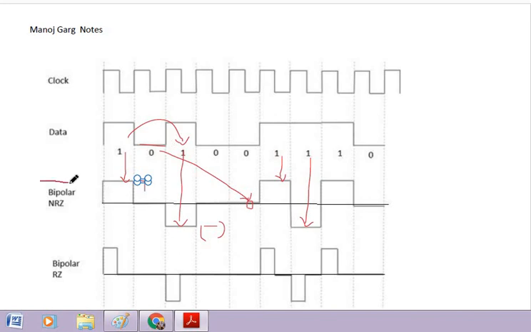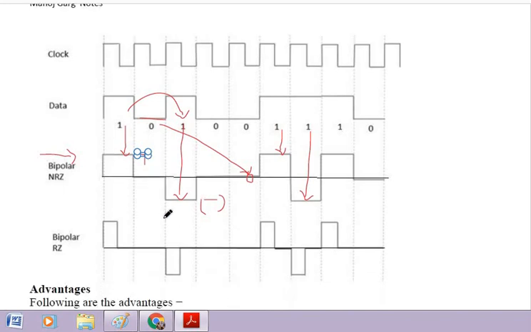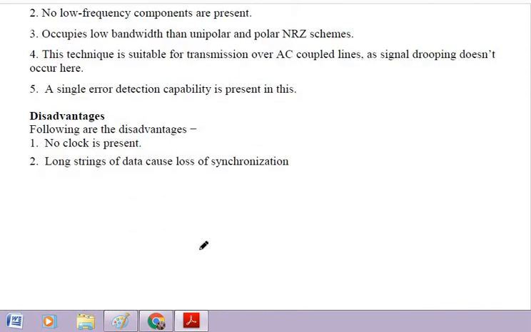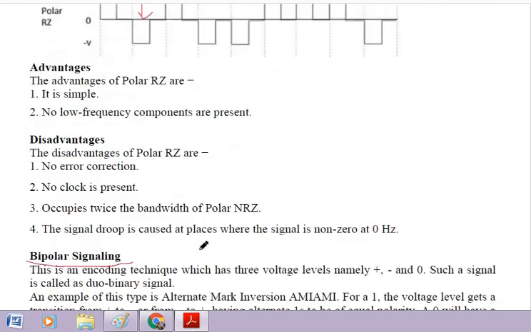So in bipolar NRZ format, the bit will remain positive or negative for the complete bit duration, but in bipolar return to 0 format, the bit remains at positive voltage or negative voltage for half bit duration only, and for the next half duration it becomes 0 again. Okay, so these are the types of line coding.